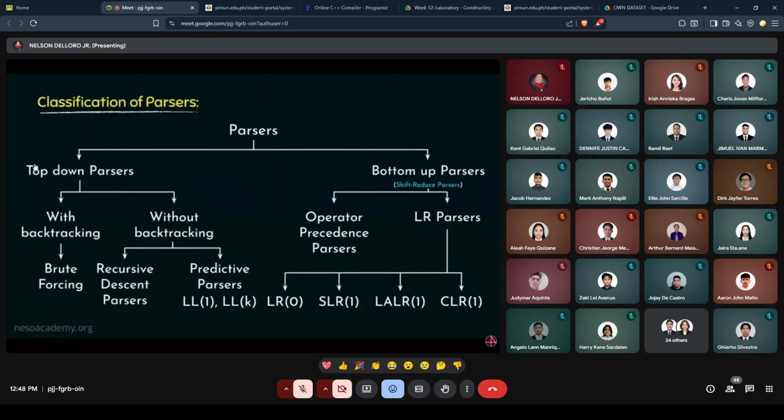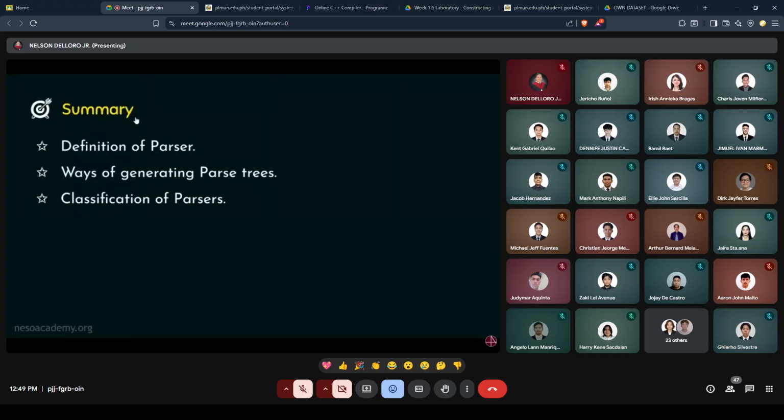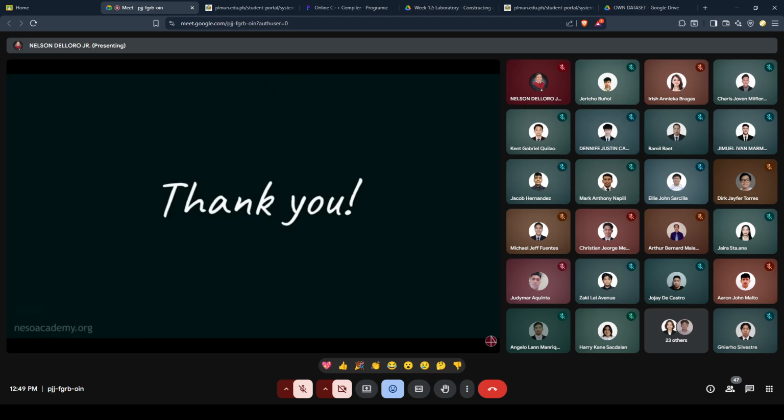So this is the classification of parsers. In this session, we first observed the definition of parser. Thereafter, we observed the ways of generating parse trees, and finally, we observed the classification of parsers. Alright people, that will be all for this session. In the next session, we will learn.